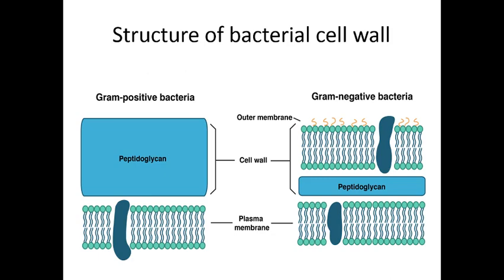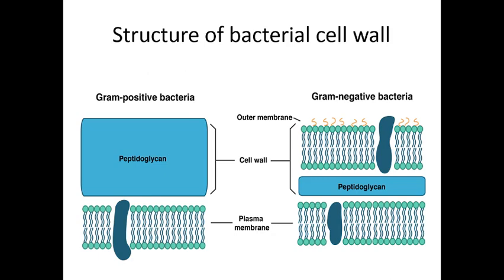In nature, bacteria are categorized into two types, gram positive bacteria and gram negative bacteria, depending upon the cell wall composition. Bacteria have two different types of cell wall composition, and on the basis of this composition, they are classified into gram positive and gram negative.